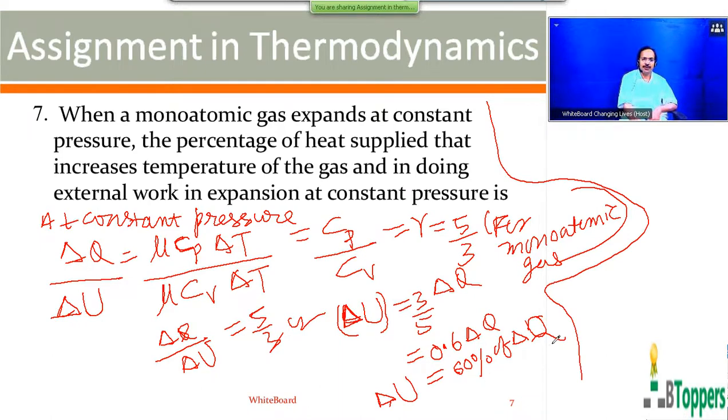The remaining heat is used for doing work. The remaining percentage, 100% minus 60%, will be 40%.